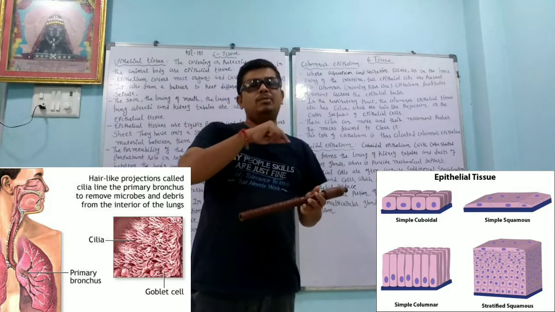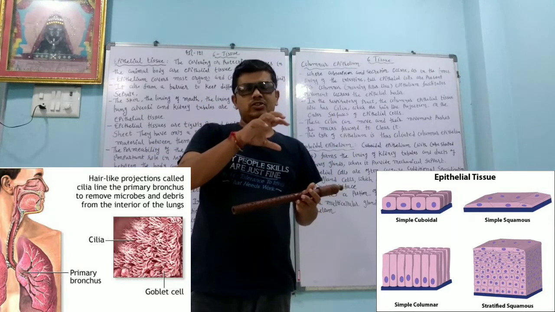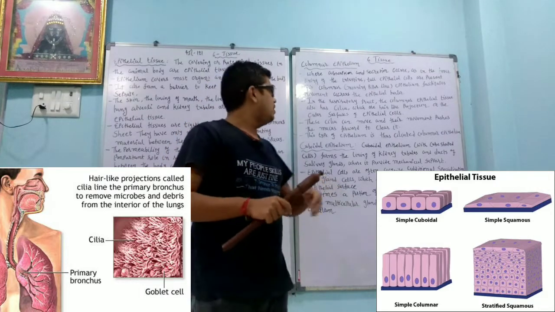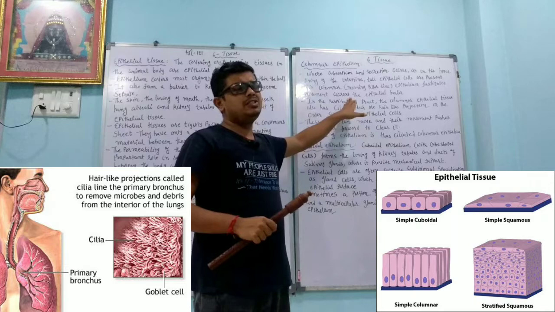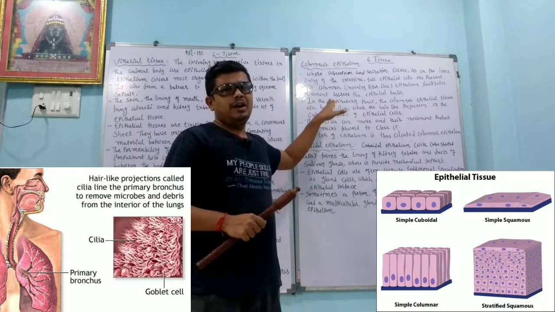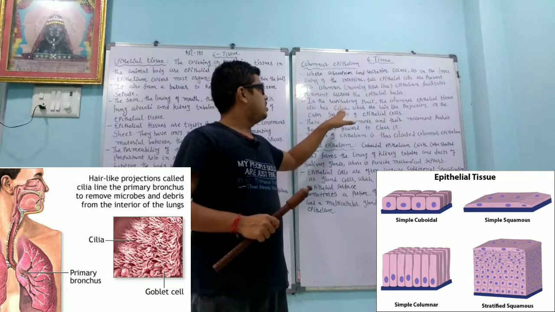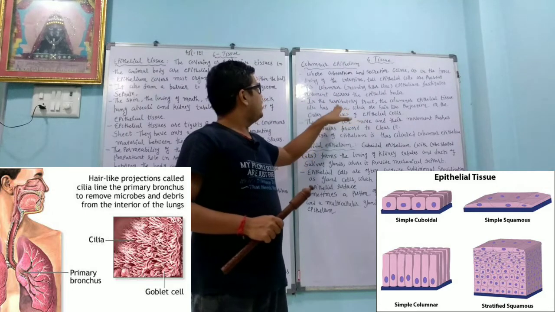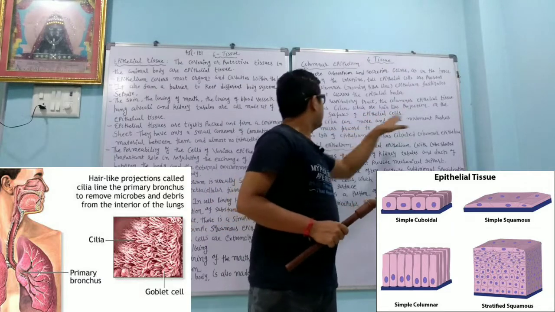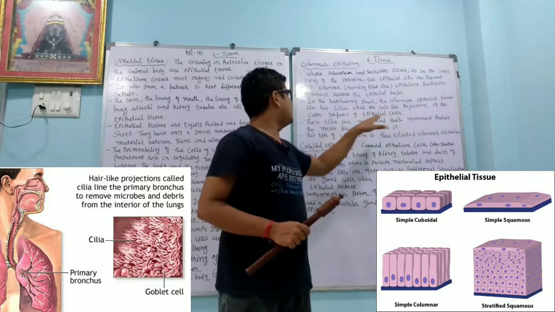Whenever you check the structure of the paramecium, you find hair-like structures around it. In the same way, in the respiratory system, columnar epithelium has hair-like structures, and because of that it is also called ciliated columnar epithelium.